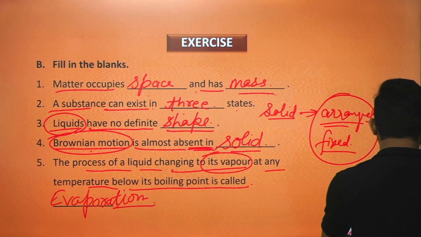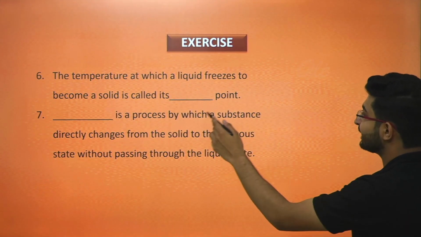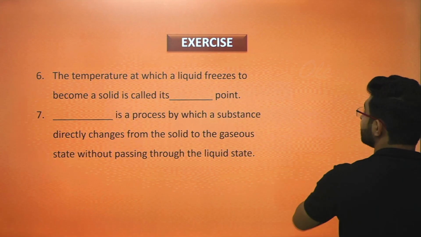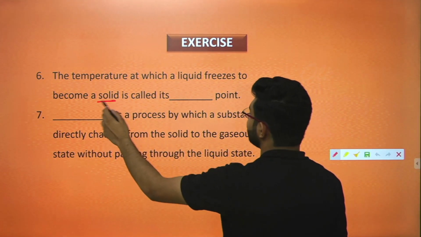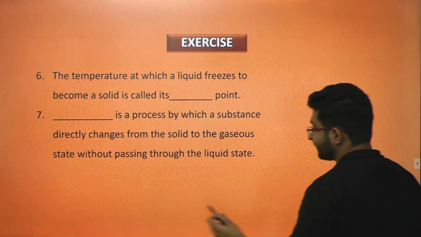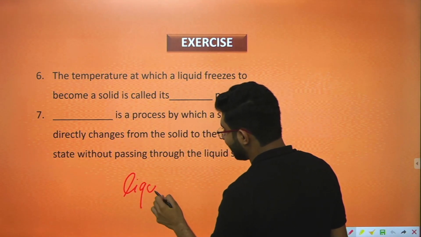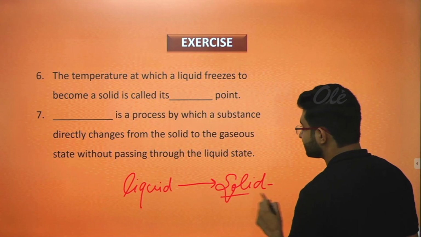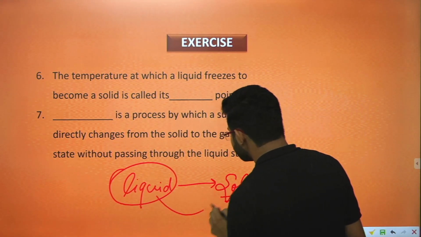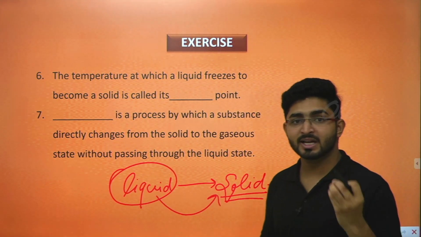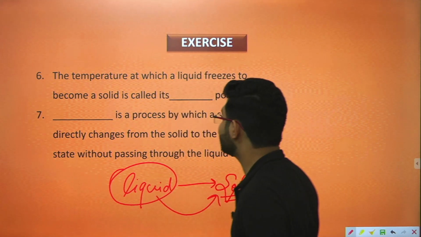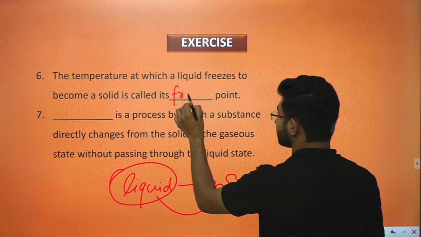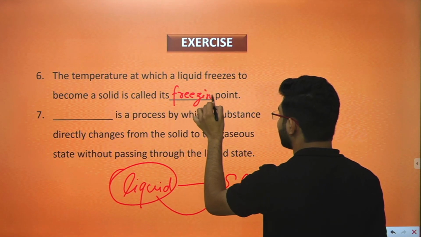Moving ahead with the next question that is on your screen. The temperature at which a liquid freezes to become a solid. Whenever I have a liquid and it is freezing into a solid, the temperature at which it freezes into a solid is known as the freezing point of that liquid. Freezing point.